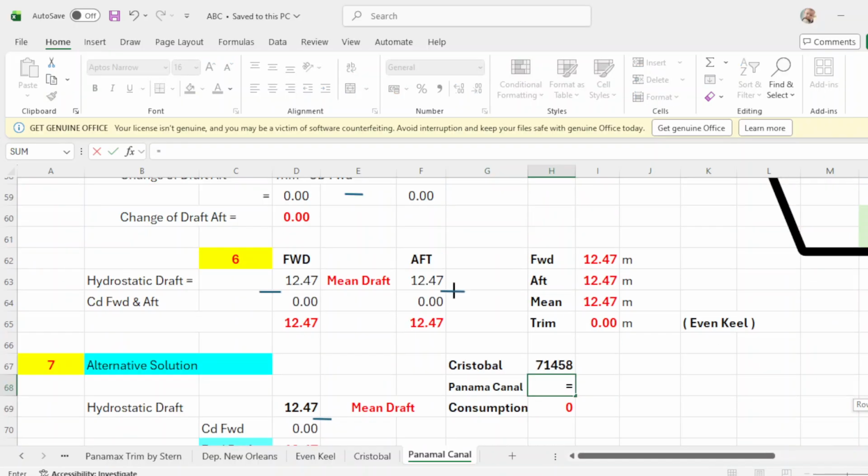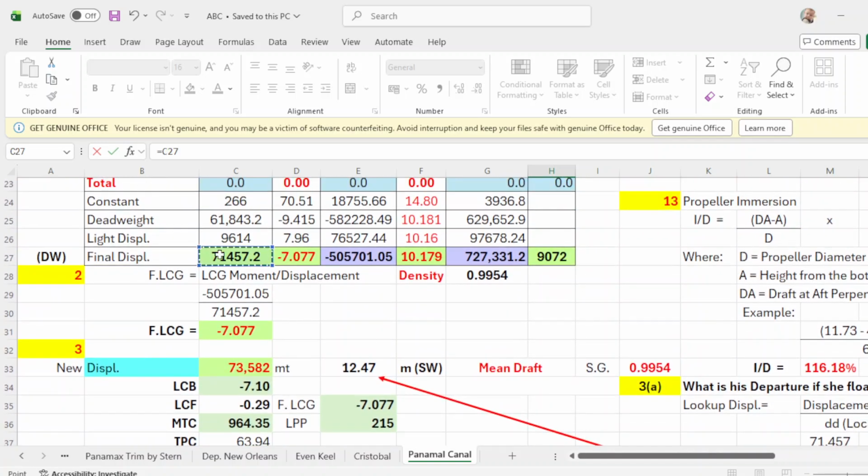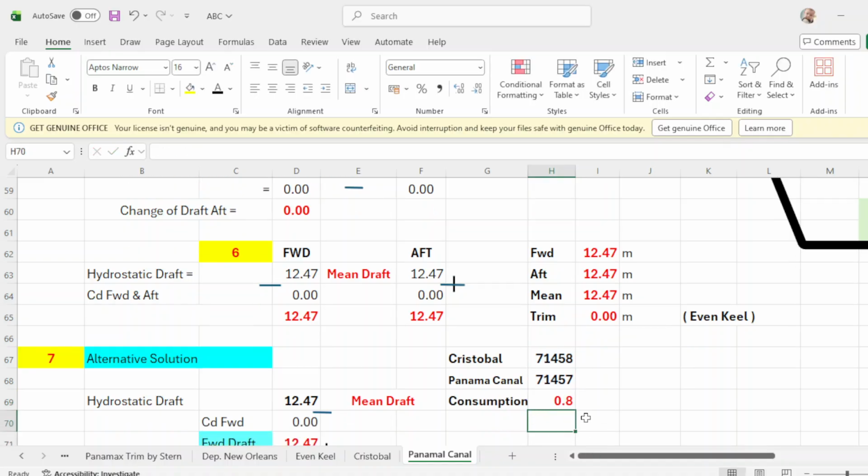Panama is 28.7, minus, 0.8 metric tons. So the consumption from Cristobal to Panama Canal or Balboa is 0.8 metric tons of diesel oil, or fuel oil, whatever.